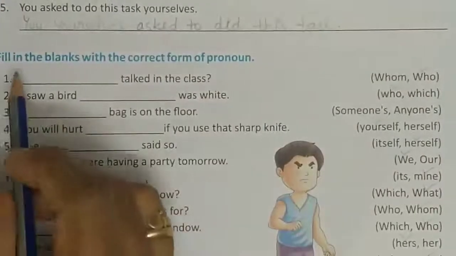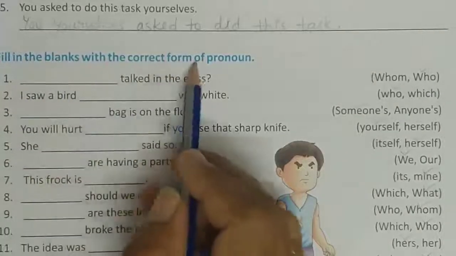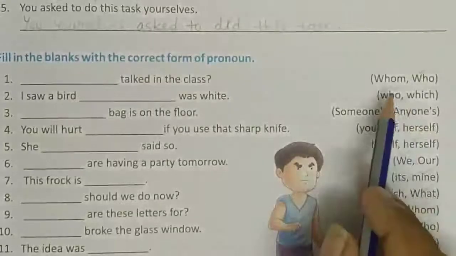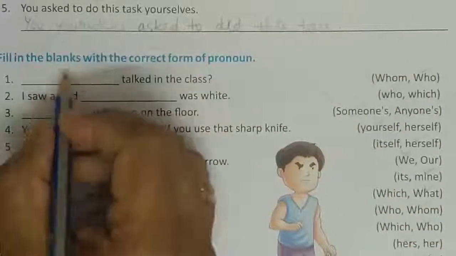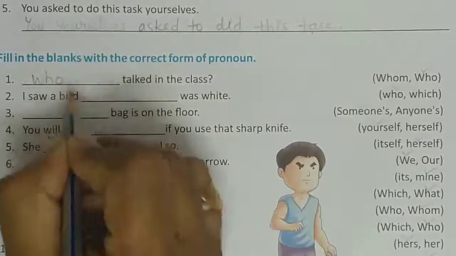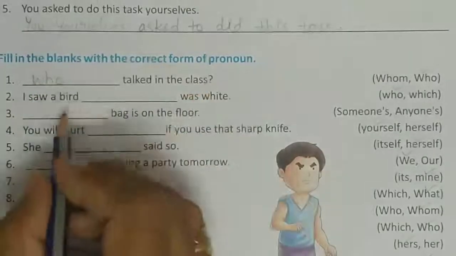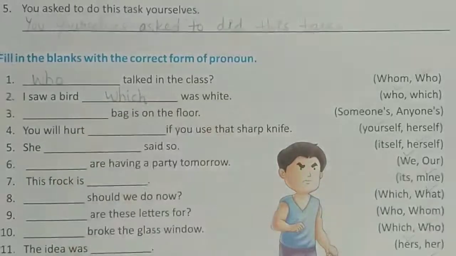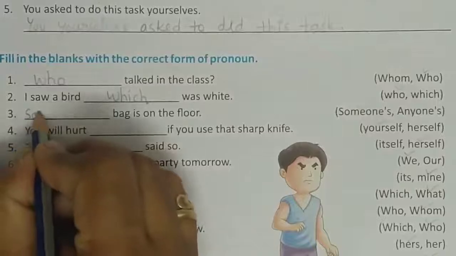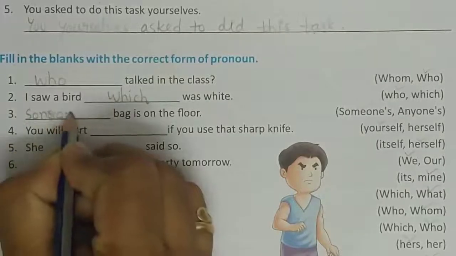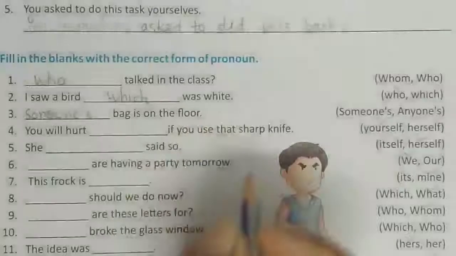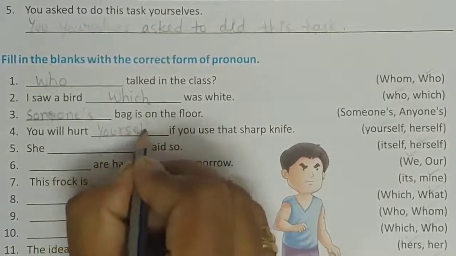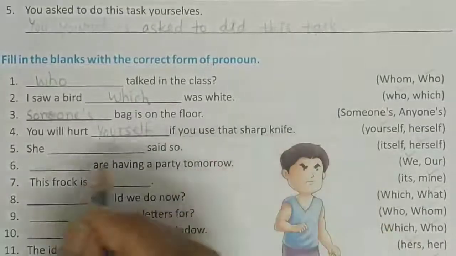Now students, in the next exercise, fill in the blanks with the correct form of pronoun. Here the pronoun forms are given to you and you choose the correct form and write it here. Like first one is who talked in the class. Second, I saw a bird which was white. Someone's bag is on the floor. You will hurt yourself if you use that sharp knife.